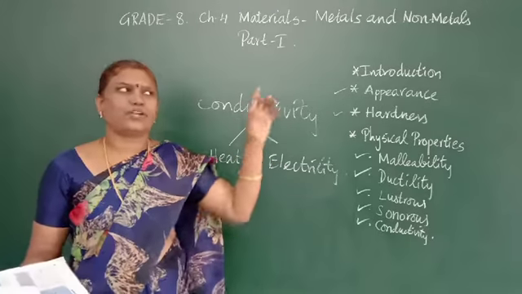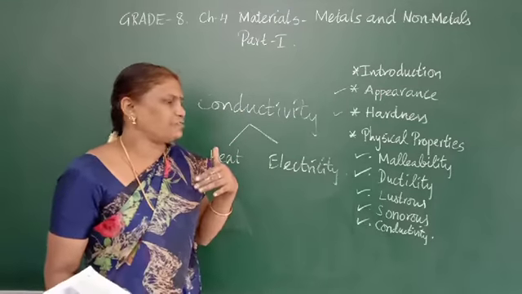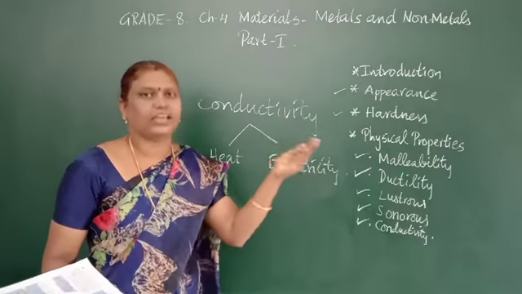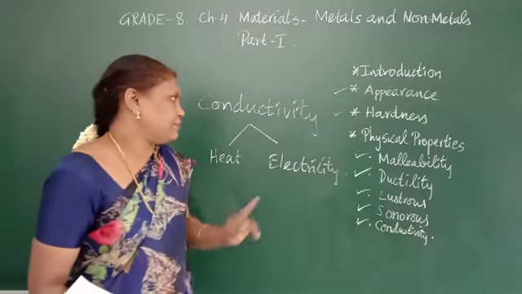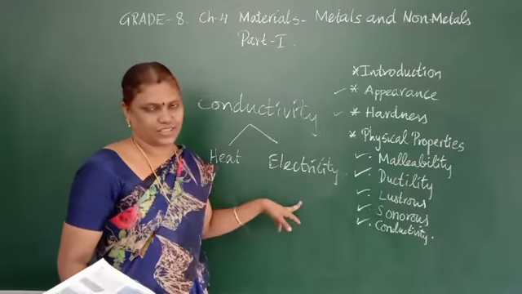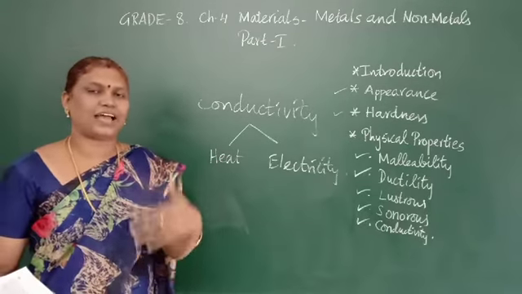And when you switch on one side, the bulb on the other side glows. What is the meaning of that? Conduction of electricity from one terminal to another terminal. That is called conductivity of electricity. Metals are good conductors of heat and electricity.